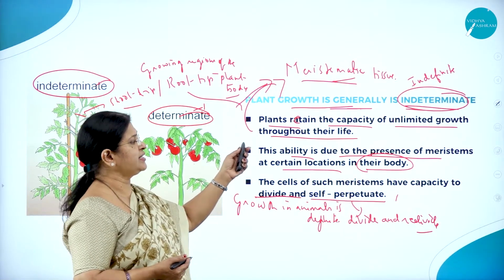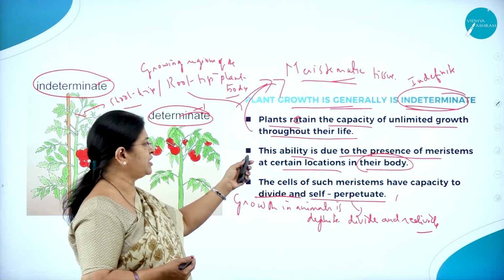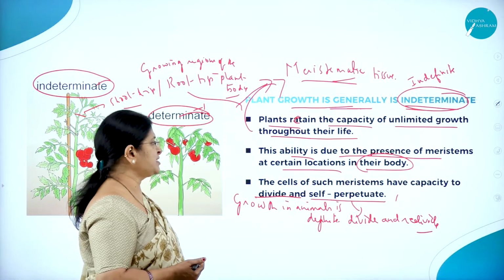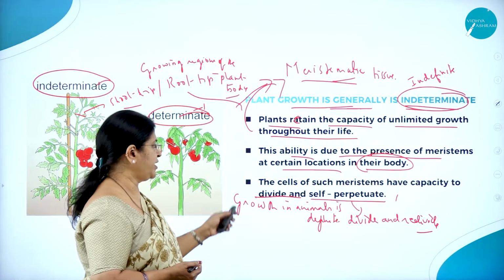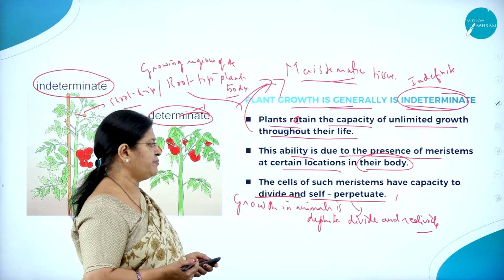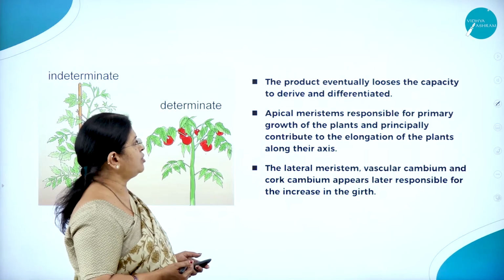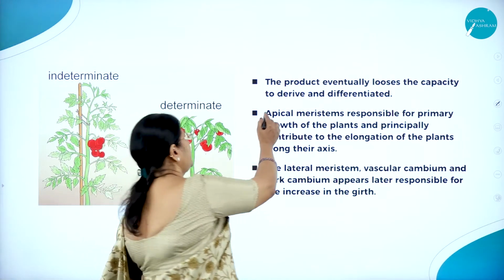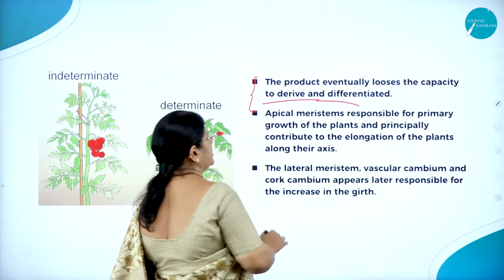So plants retain the capacity of unlimited growth throughout their life. This ability is due to the presence of meristems at certain locations in their body. The cells of such meristems have the capacity to divide and self-perpetuate. Now, the product eventually loses the capacity to divide and differentiates.